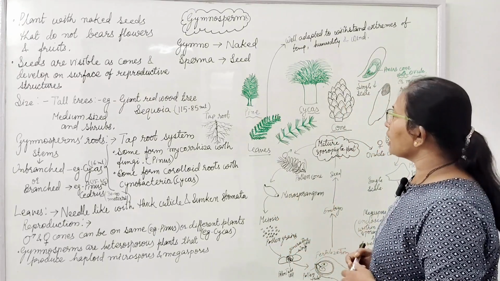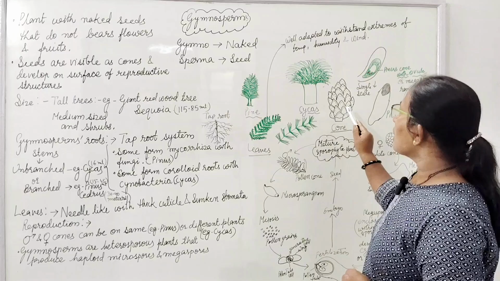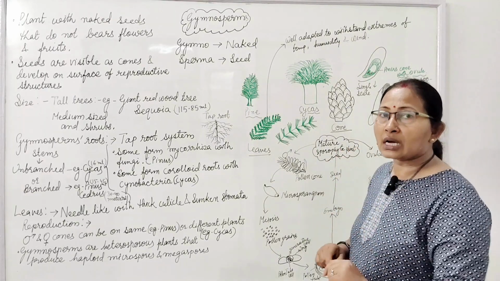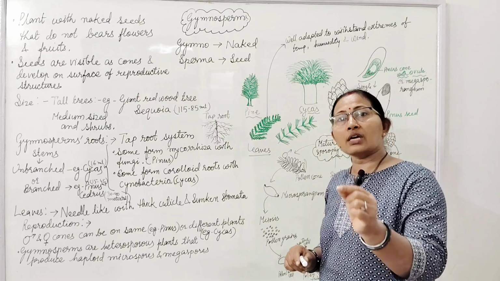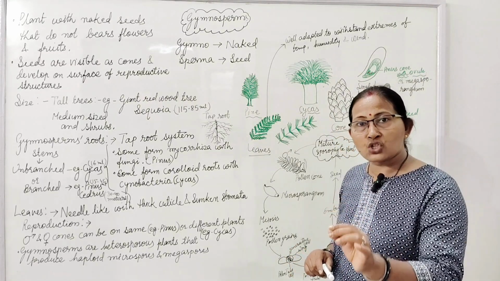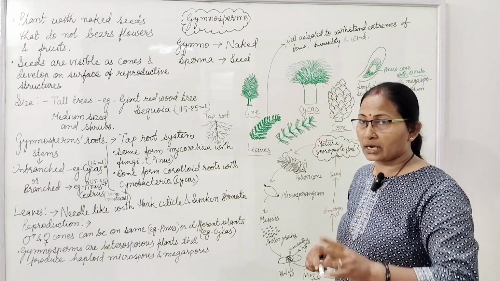These male and female cones are made up of spirally arranged sporophylls, and the sporophyll contains sporangia where spores are present.